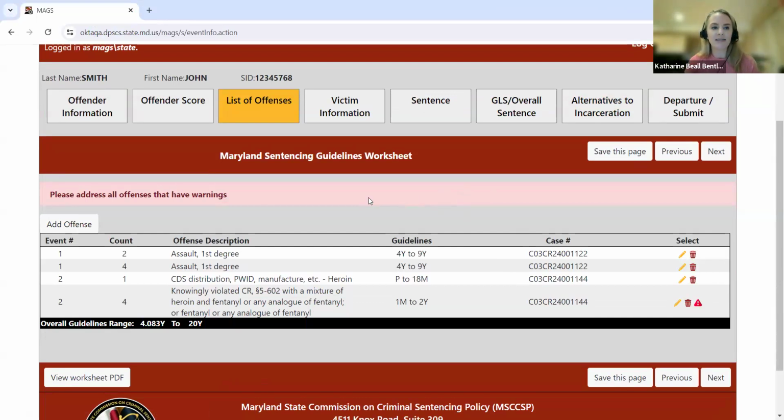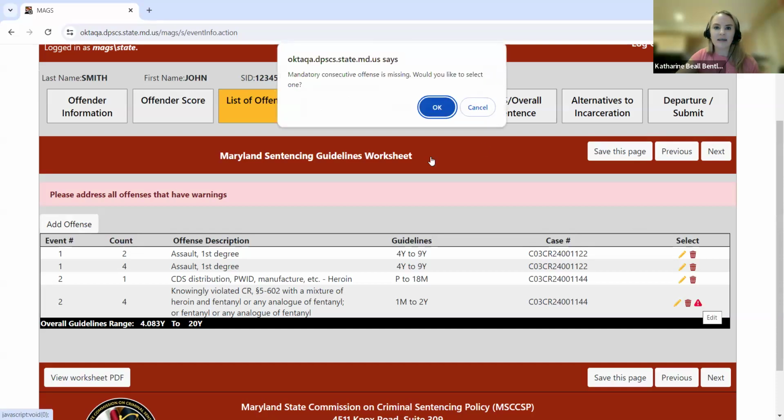So we can see here, it says, please address all of the offenses that have warnings. If I look to this knowingly violating offense, I see this little alert message appear in red here. So if I were to click on it, it's going to say the mandatory consecutive offense is missing. Would you like to select one?